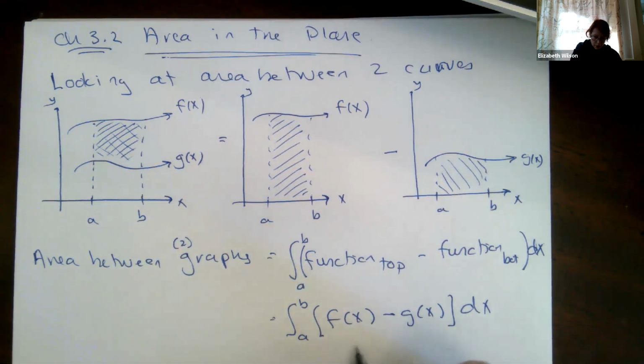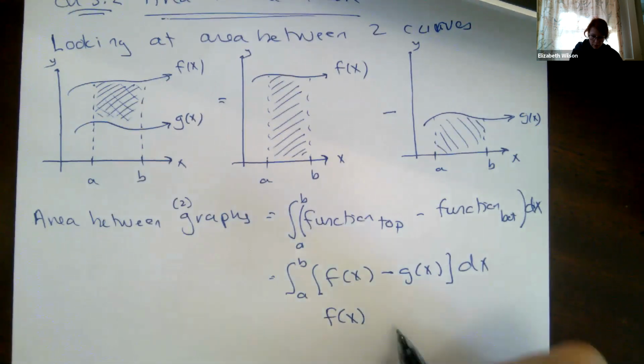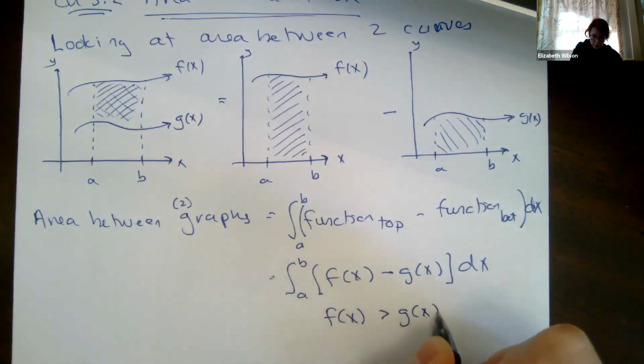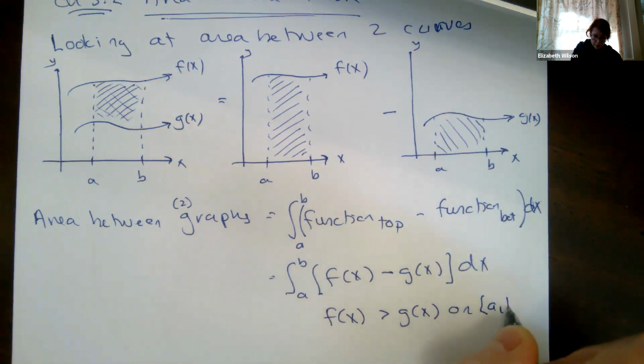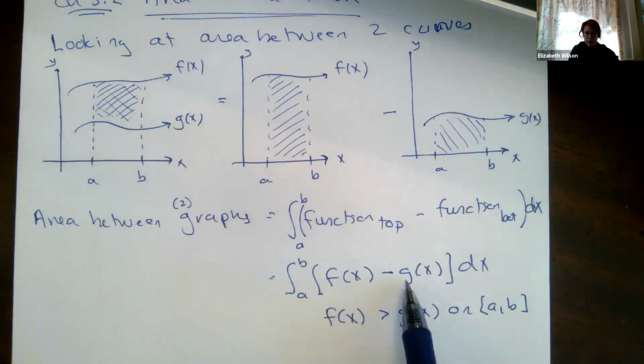In this case, let's write this. f of x is greater than g of x on our interval A to B. That's why I go top minus the bottom. f of x is greater than g of x.